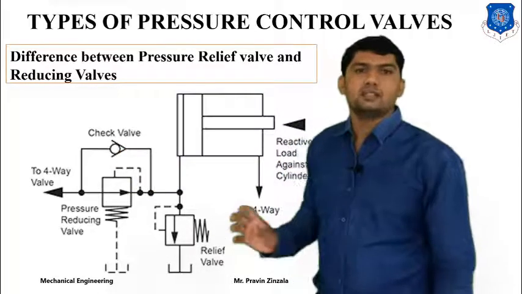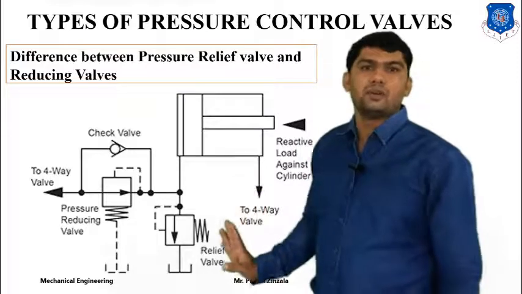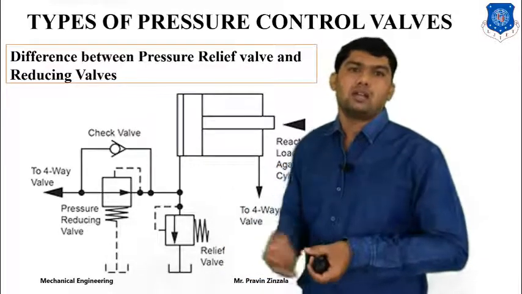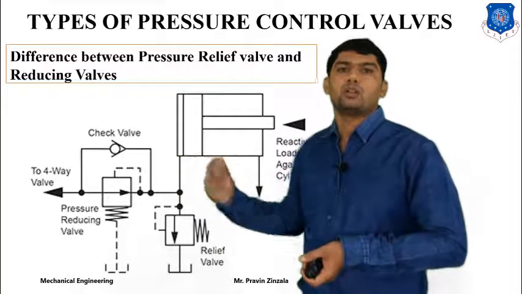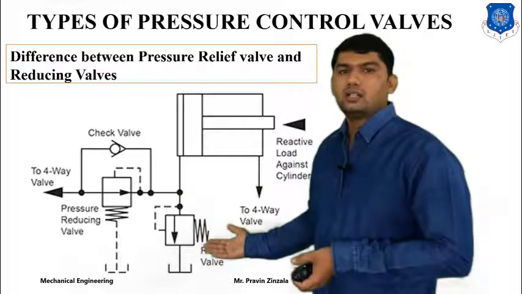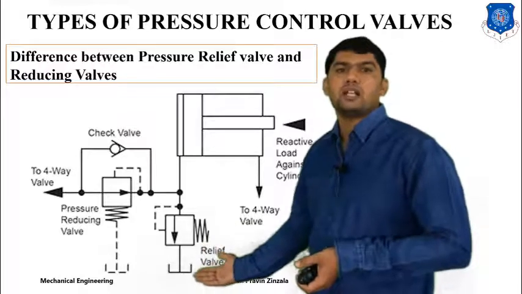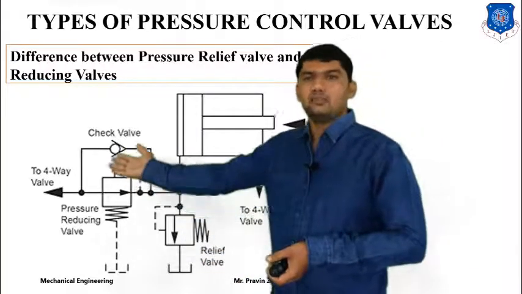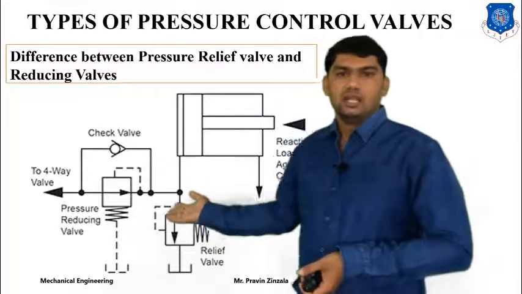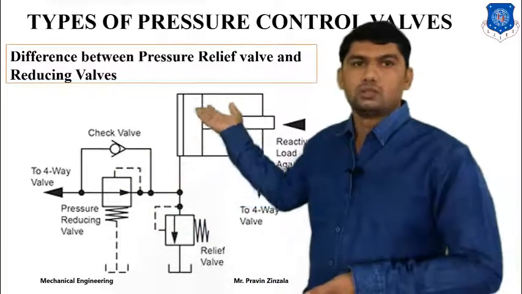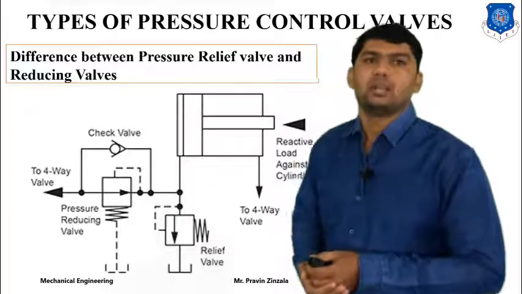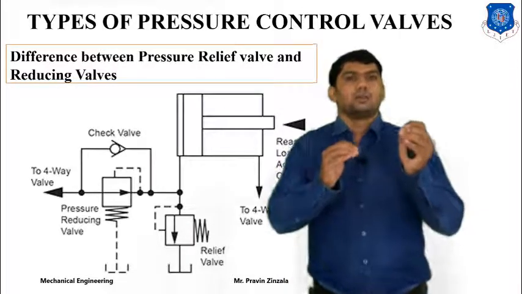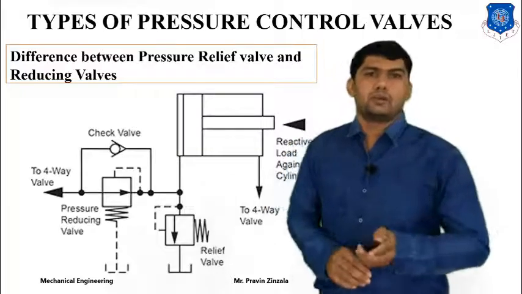So in a hydraulic system there will be only one relief valve, but there may be many reducing valves according to our component or requirement. Here is also one diagram. Whenever fluid is passed from the pump to the relief valve, after that it goes to the reducing valve, which maintains the reduced pressure, and fluid also goes to the piston cylinder arrangement. So the reducing valve is mainly used to reduce the pressure for a particular component.